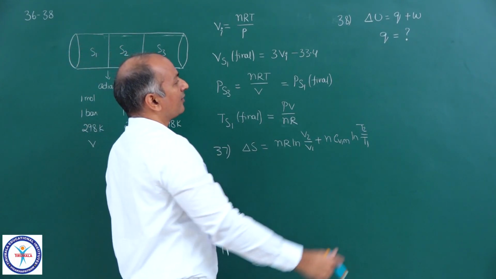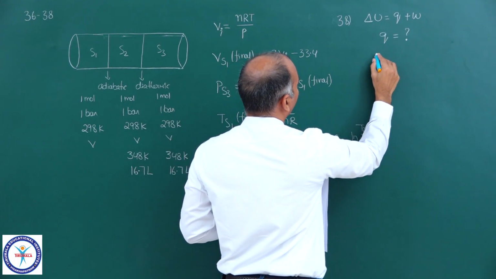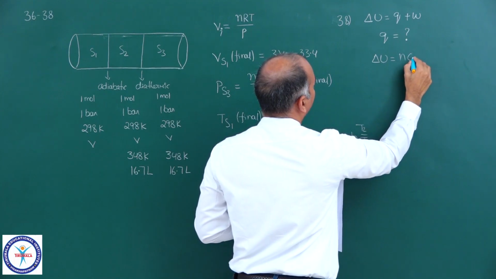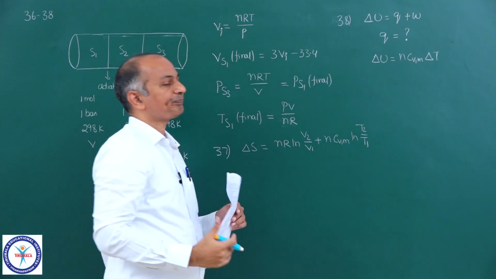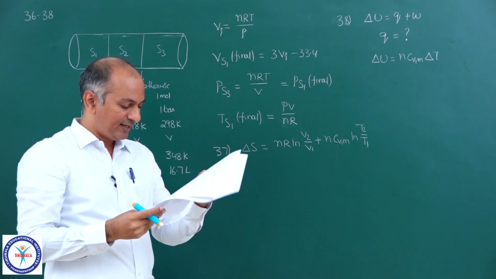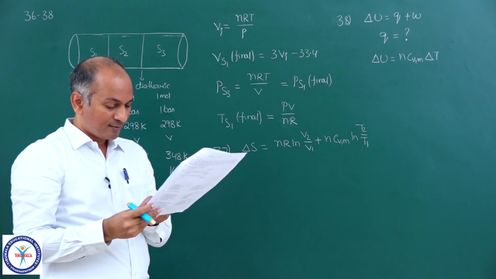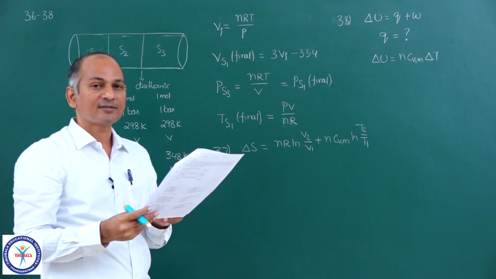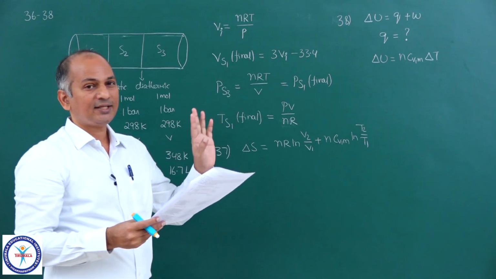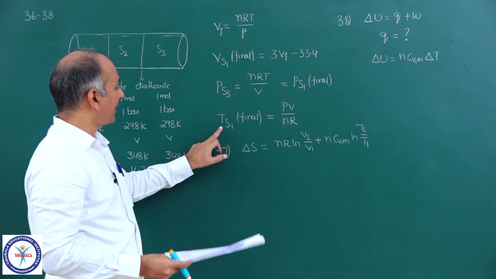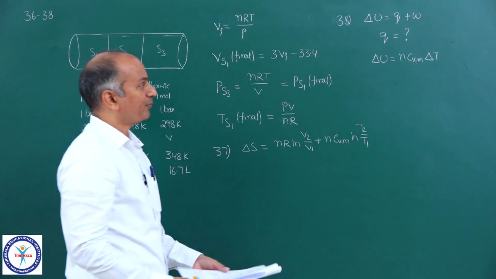And we can calculate delta U first. Delta U is equal to nCV molar delta T. And here for CV, it is one mole of perfect diatomic gas, so CV is given to you, 5/2 R. You know delta T. We got the final temperature, we are given the initial temperature, we know the moles, so we can calculate delta U.